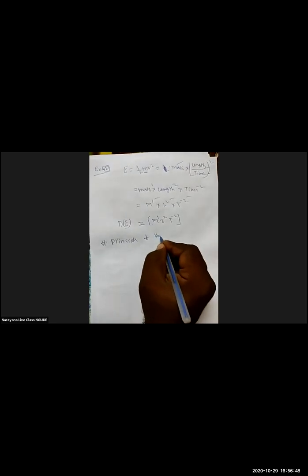Principle of homogeneity. So here there are two cases.